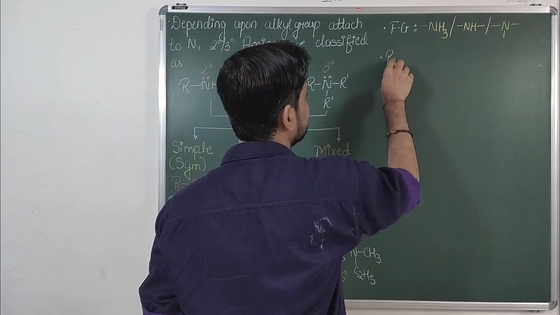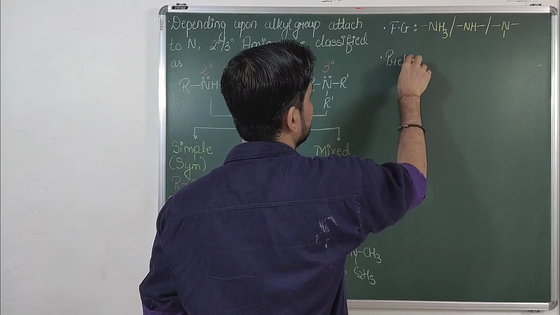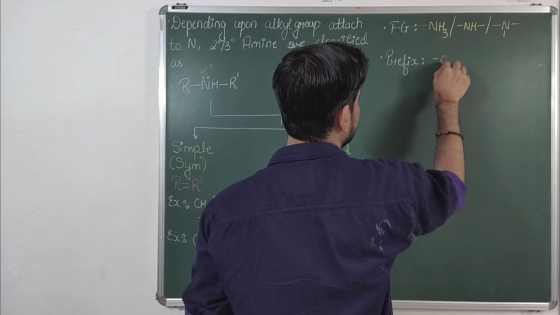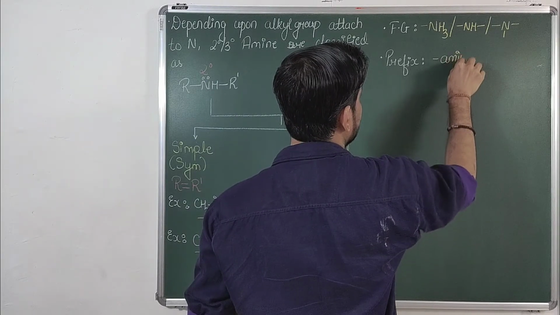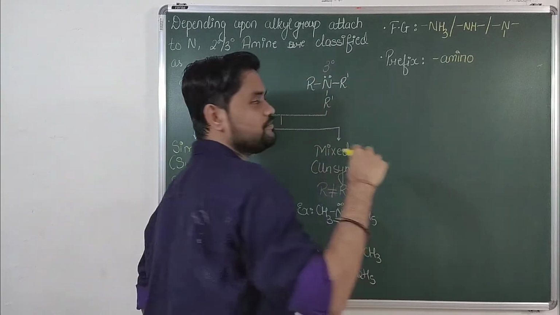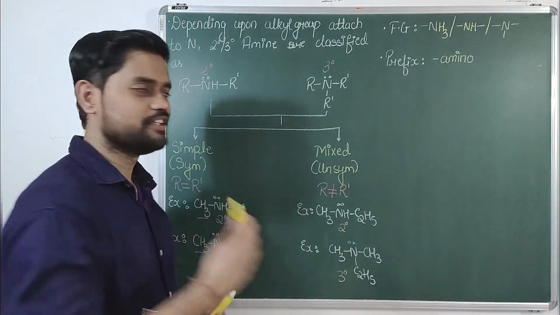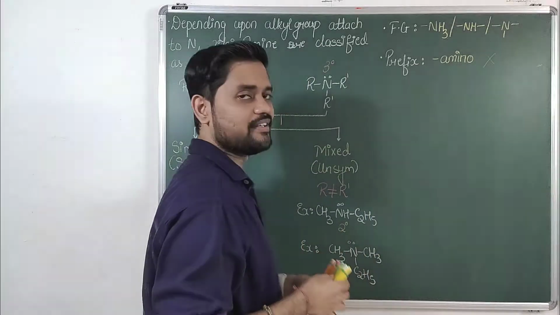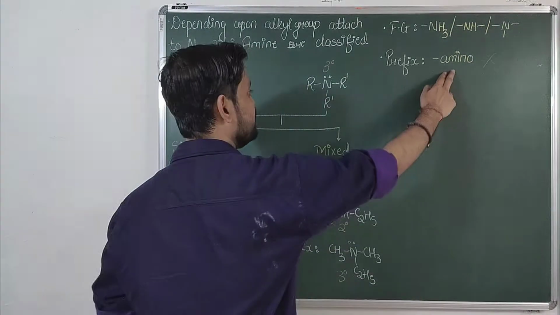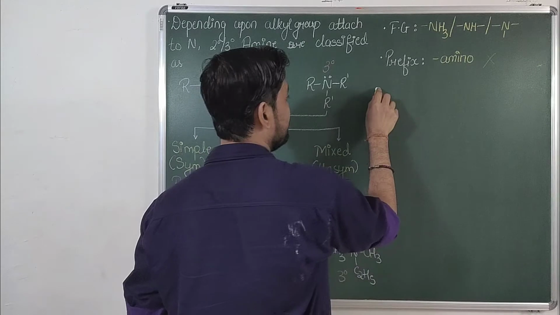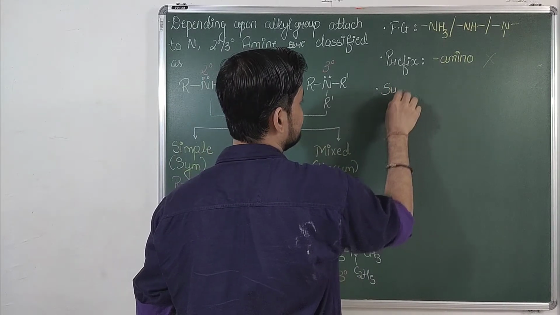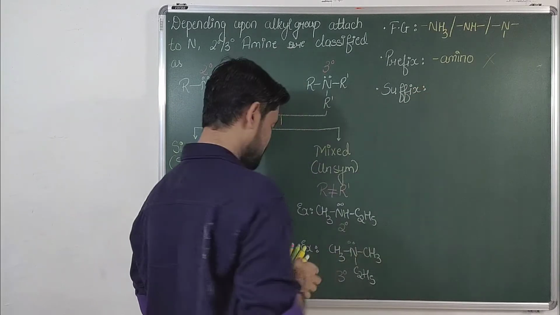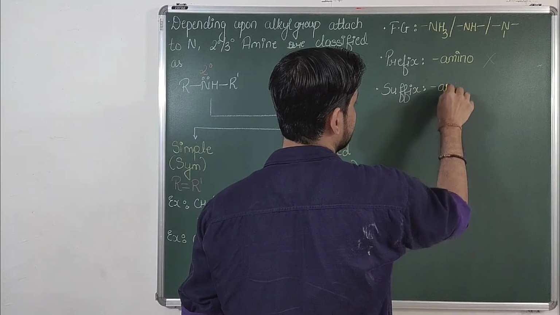Talking about its prefix, its prefix is amino, which we are not going to use in this particular session, but yes, in case of polyfunctional groups this will come into the picture, but as of now it is not required. Last one is suffix. Talking about its suffix, it is amine.